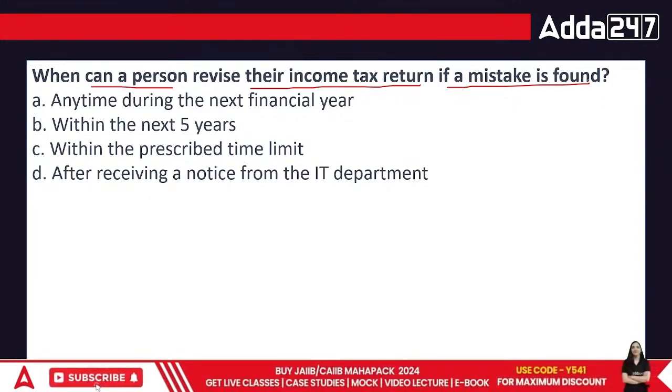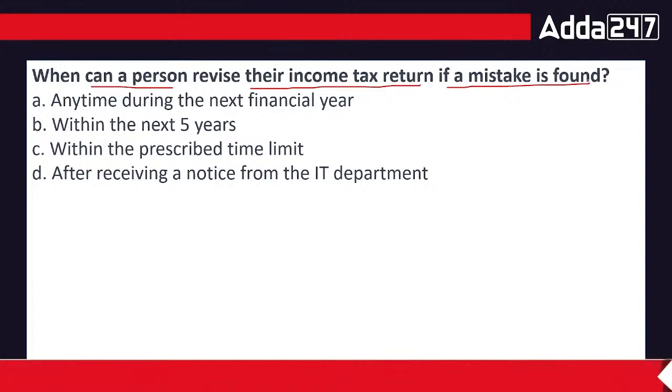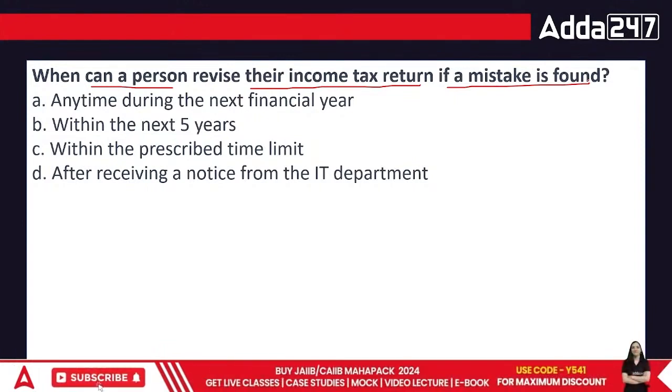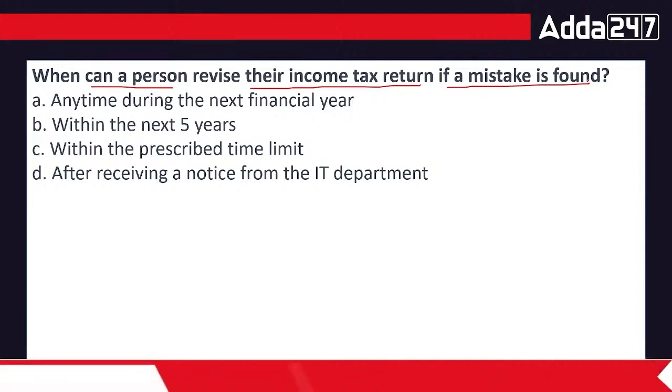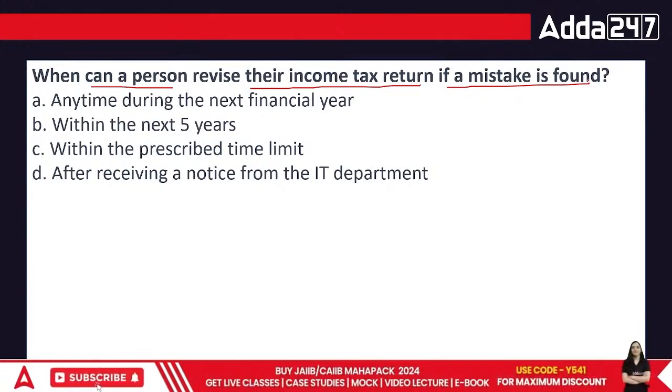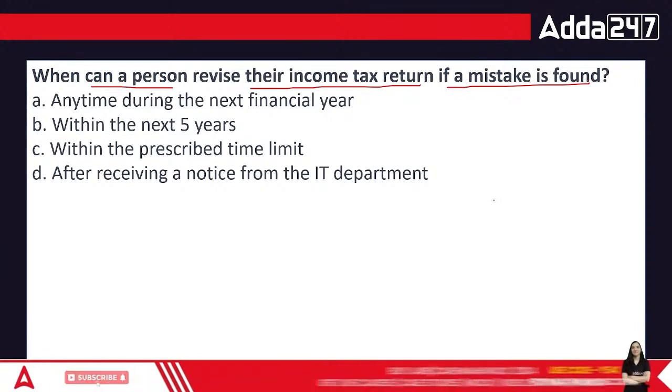When you have a specific return, you have a specified prescribed time limit. First of all, the most important clause is that you can revise your return only if you have filed your original return in time.